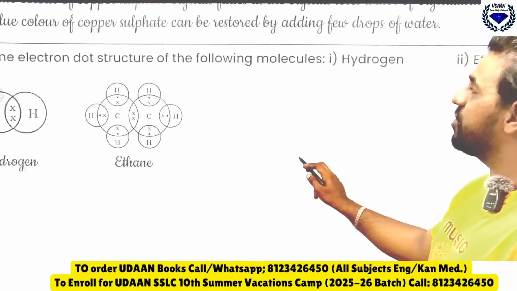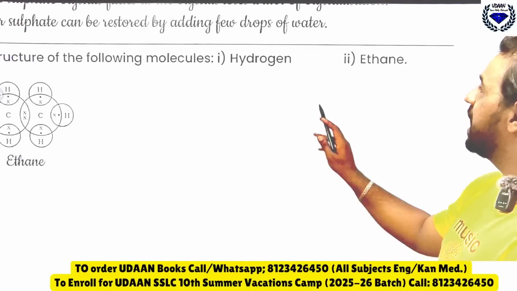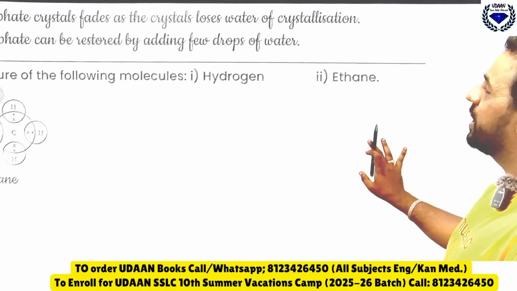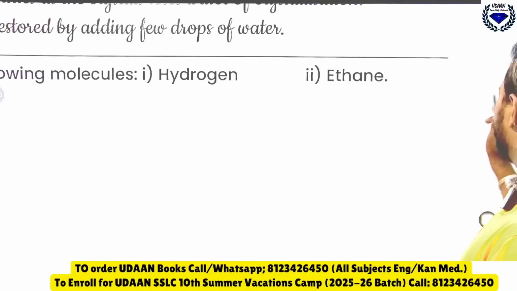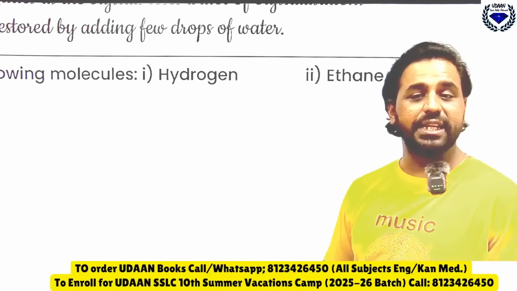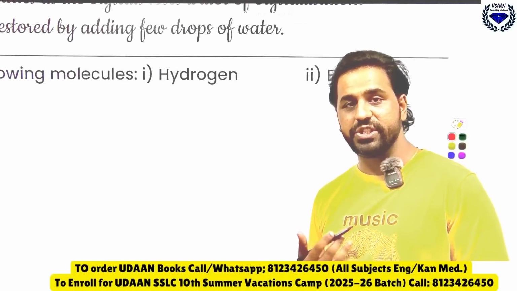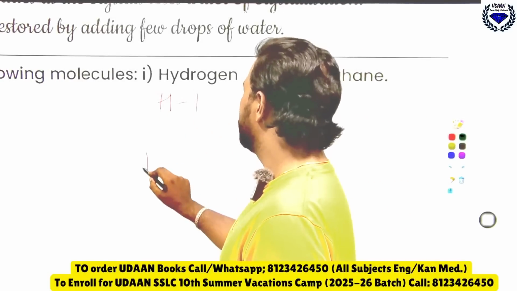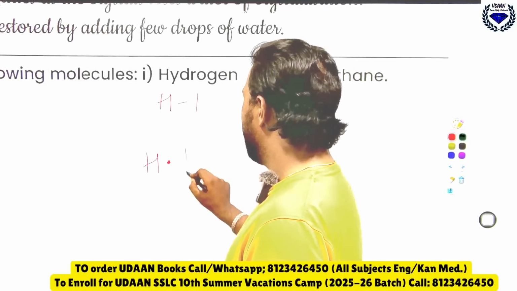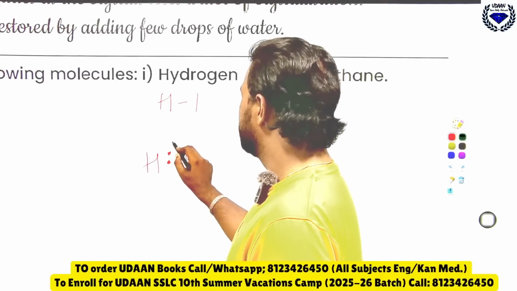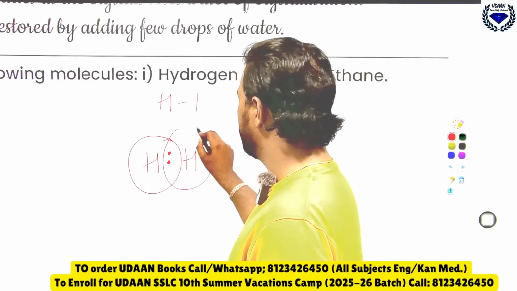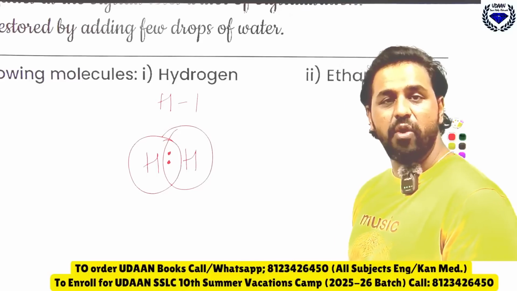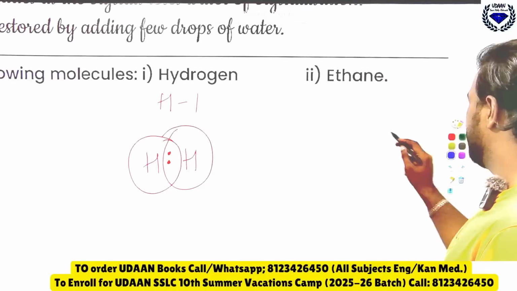Write the electron dot structure of the following molecules: hydrogen and ethane. So you need to write the electron dot structure here. So how will you write the electron dot structure of both? See, hydrogen, you know its atomic number is 1. So here hydrogen is there, this one and this one hydrogen is there. So just make 2 rounds. So you will get what? Hydrogen molecule. Similarly ethane we have to do.